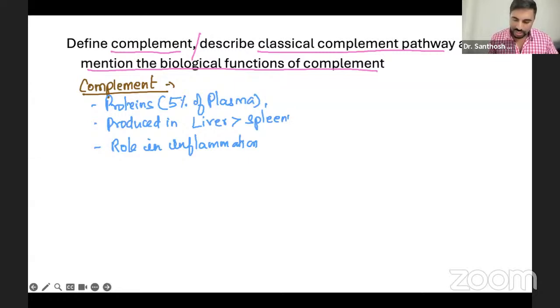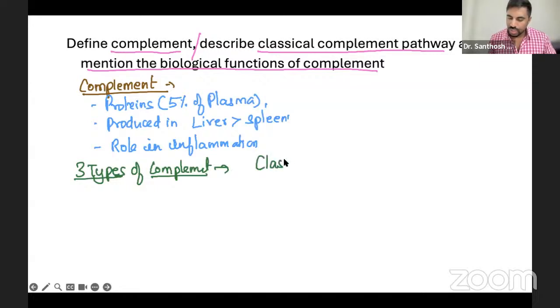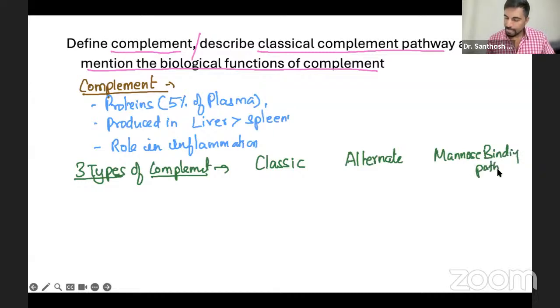We basically have three types of complement pathway. This you must write, very important, and it can be one more question also. Classic pathway, then the alternate pathway, and then the Mannose binding pathway. Okay: classic, alternate, Mannose binding pathway.